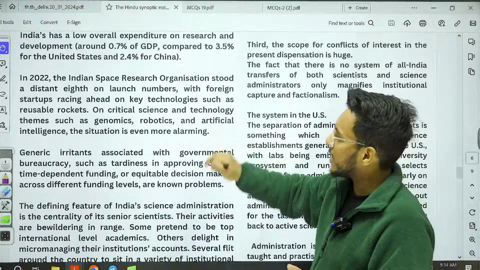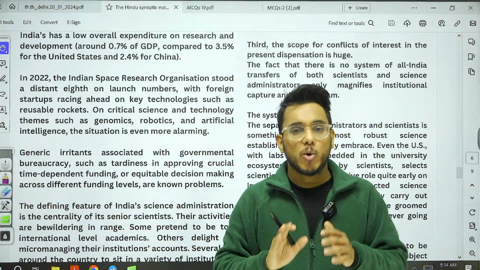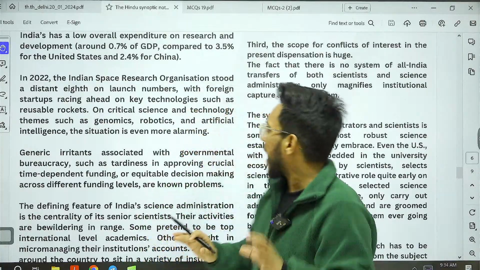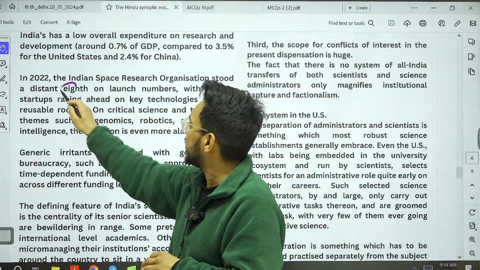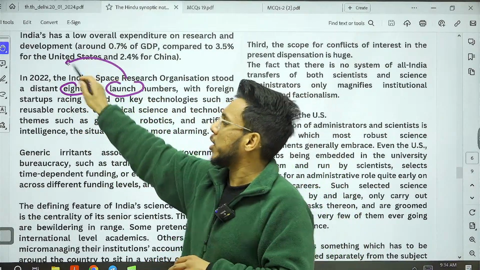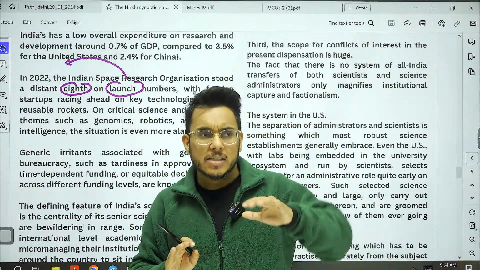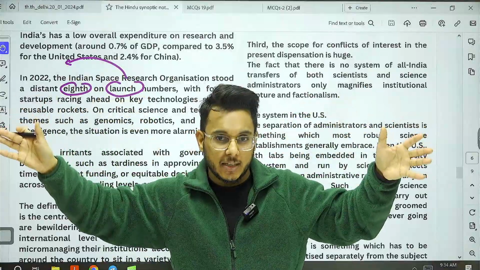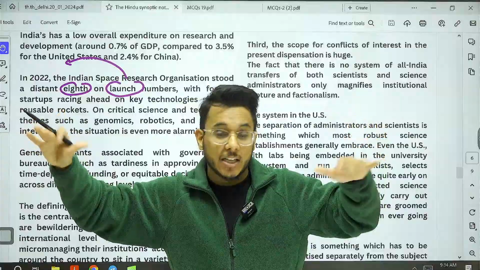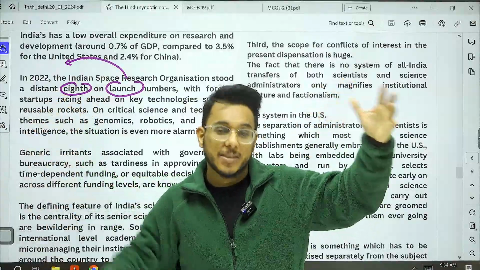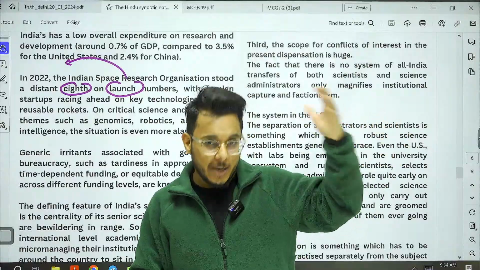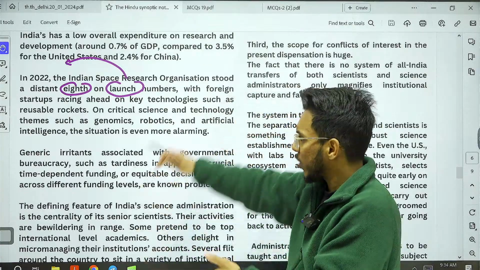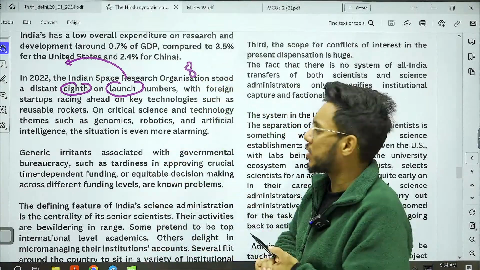Now, also, guys, understand this particular thing, that ISRO has become one of the most premier science agencies in the world, but still it ranked 8th on the number of launches that were made in 2022. And we find that many countries are now making more space launches, particularly with the emergence of startups and the private sector in the space sector, and as they are using reusable rockets, for example, SpaceX of Elon Musk, it uses reusable space rockets, and because of that, they have increased the number of launches. So India ranks 8th in the number of launches in 2022.